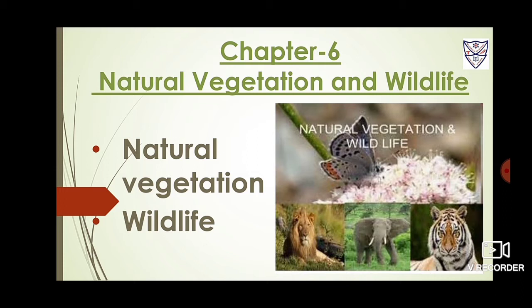Now students, what is natural vegetation? Plants which grow on their own without human intervention are called natural vegetation. And wildlife means animals which live in their natural habitat, usually away from human habitations.